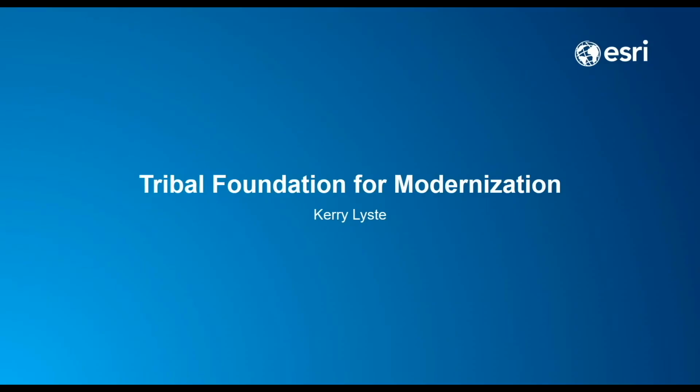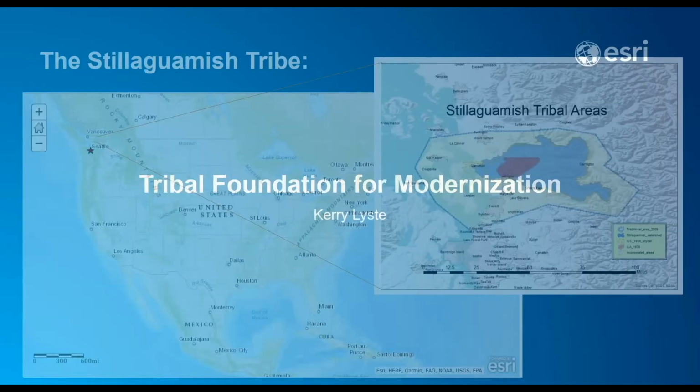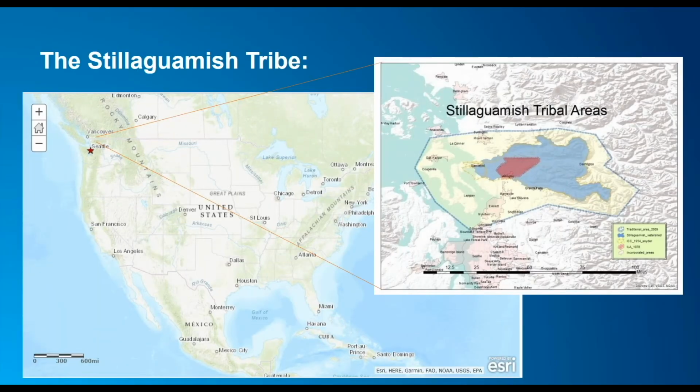Okay, so I work for the Stillaguamish Tribe, and we're a small tribe in Northwest Washington, federally recognized. Like most tribes, we have a very complex jurisdictional and functional space that we operate in. We work with multiple government agencies. Personally, I work with over 70 government agencies, and my responsibilities are in historic preservation.